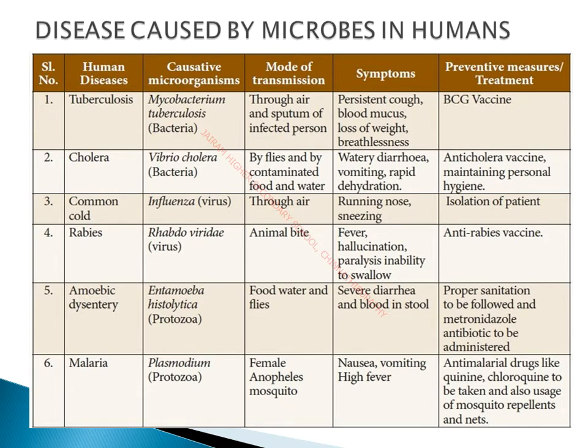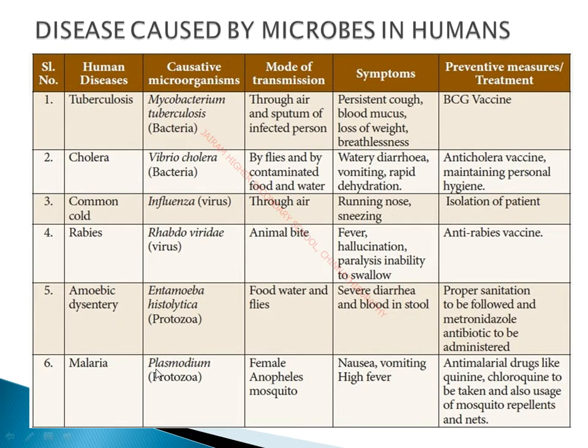So here comes the word called vector. So vector is a thing which carries the disease from an infected person to the healthy person. So actually in case of malaria, the female Anopheles mosquito is the vector, it is the carrier of disease, but actually it is not the causative organism of the disease. Here Plasmodium, a kind of protozoa, is the causative organism of the disease.